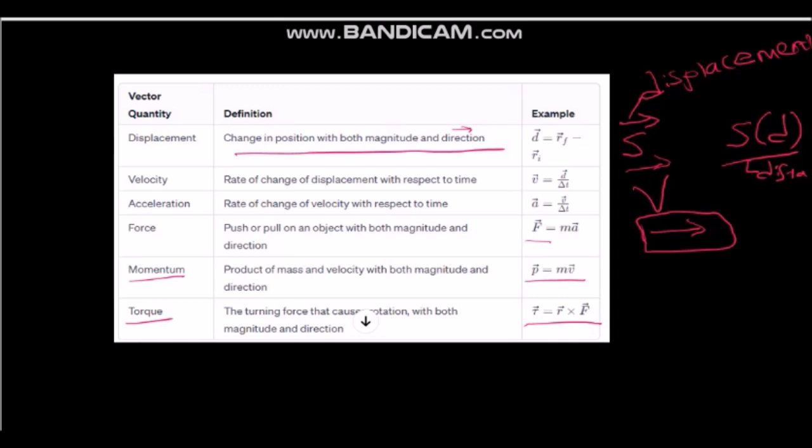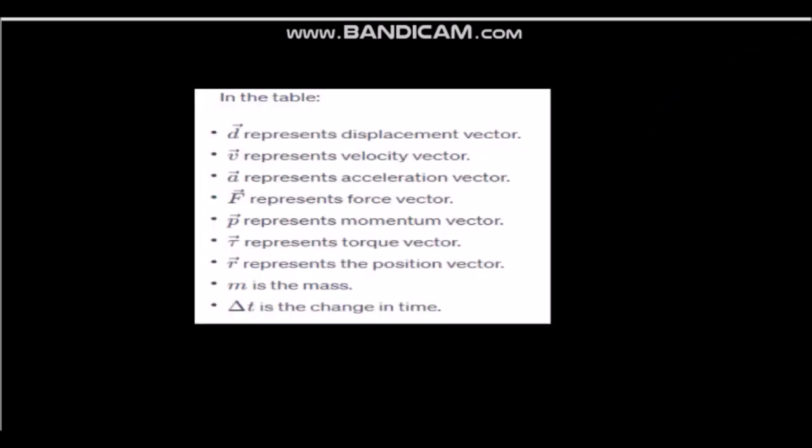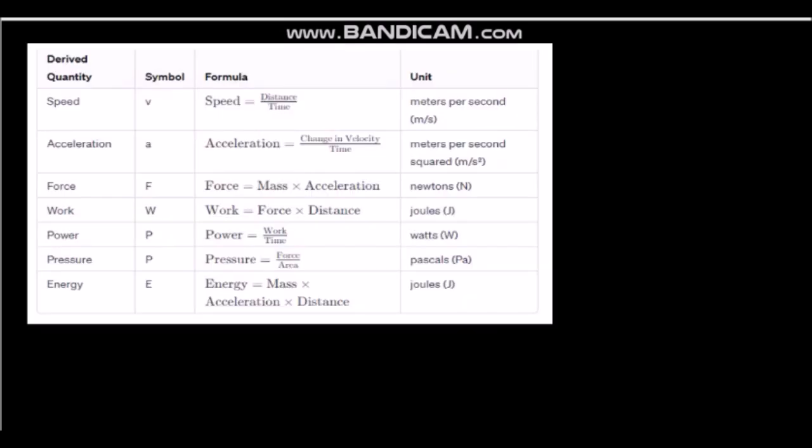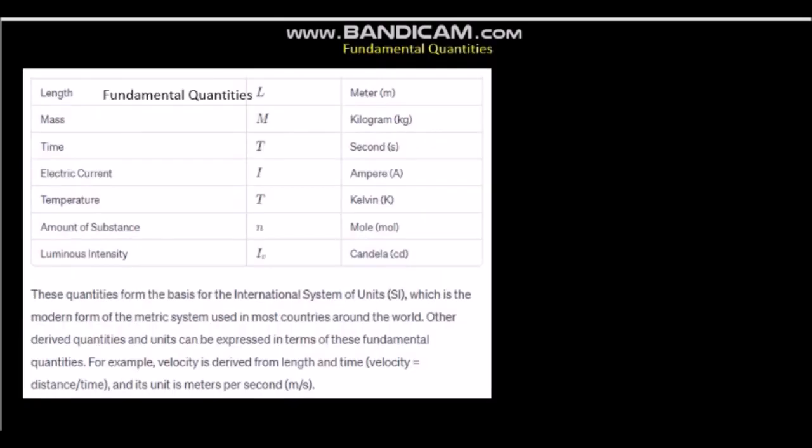On the other part, we have seen also physical quantities divided into two. One, the fundamental physical quantities, and the second, derived physical quantities. These fundamental physical quantities are length, for example.